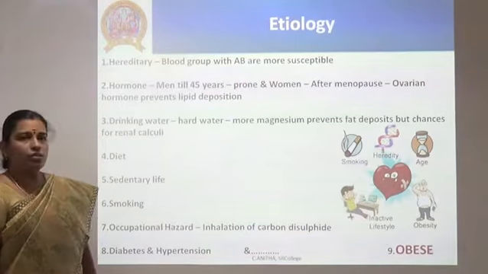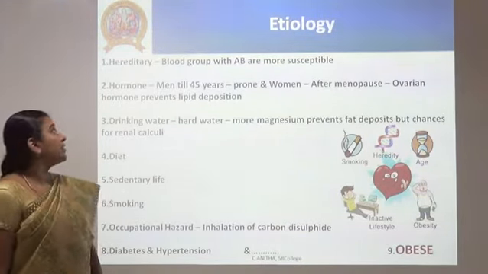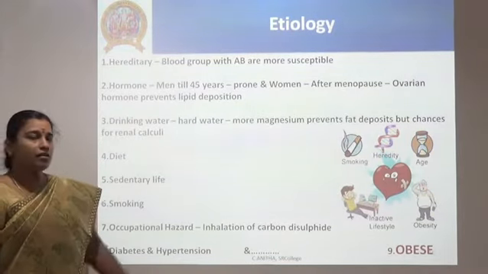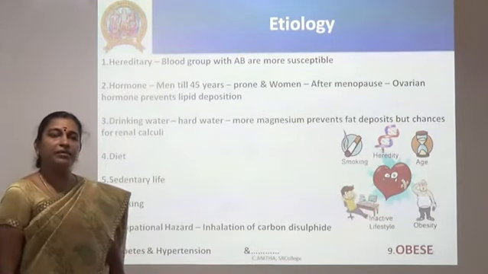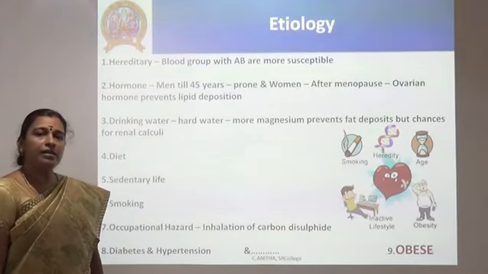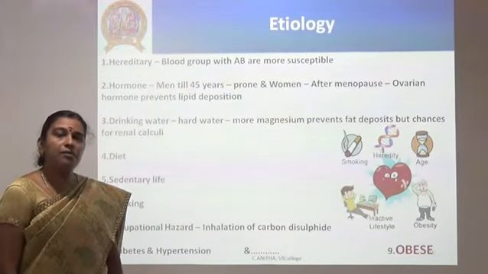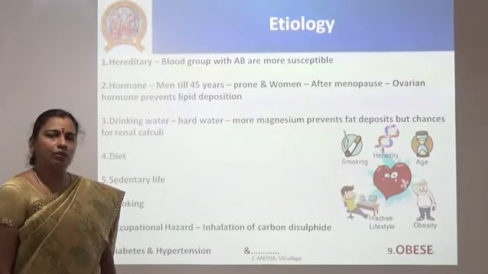Now, etiology. What are the causes for a person to become atherosclerotic? So there are 9 causes. The final cause is obesity. The 8 factors are, the first one is hereditary. It is said that persons with blood group AB are more susceptible to becoming atherosclerotic.